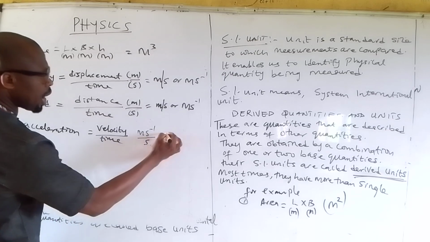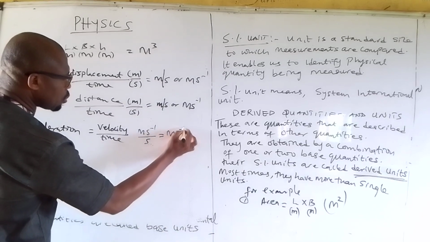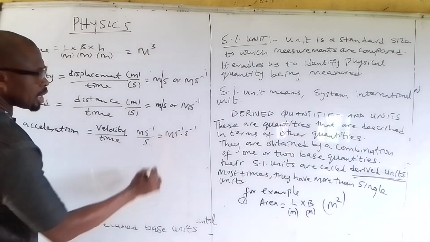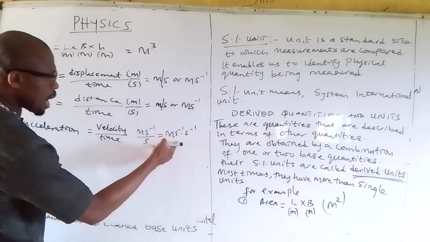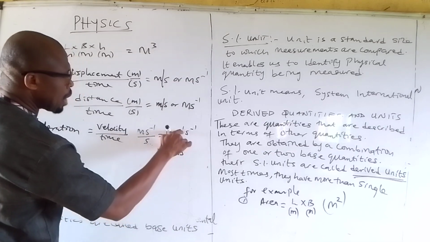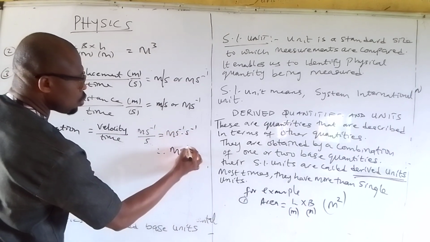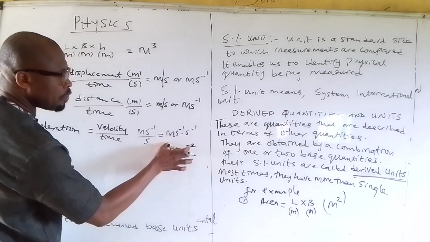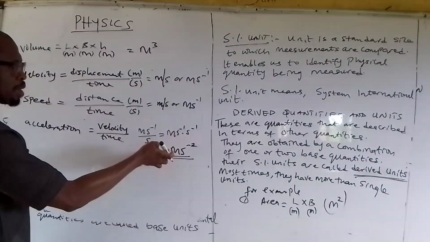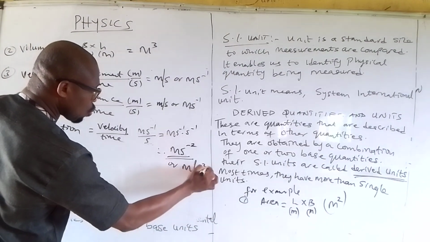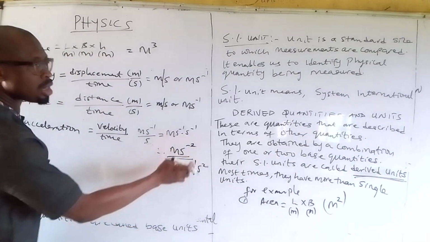Now, if we write this one as meter per second, and send the seconds up, it becomes another per second. Therefore, we can have meter, this will have s, -1 plus -1 will give us -2. That is why we have our SI unit as meter per second squared, or we can write it as m s to the power -2, either of the two.